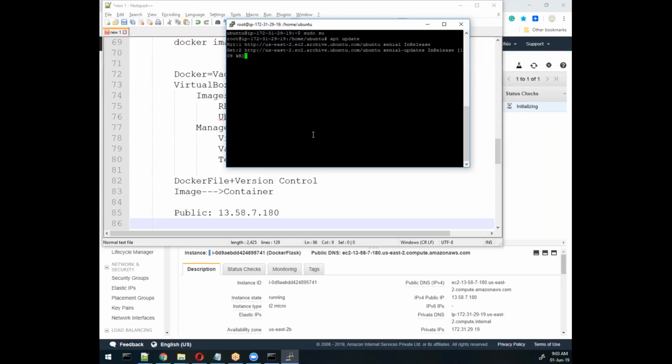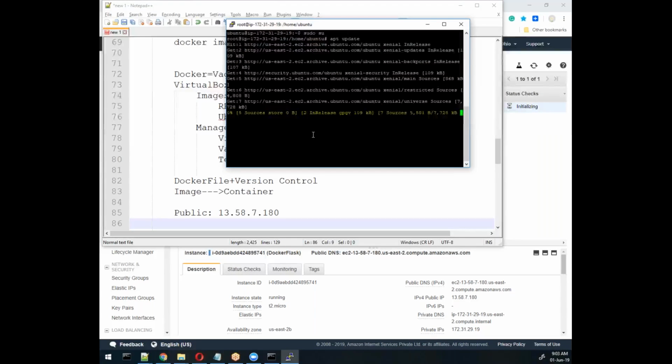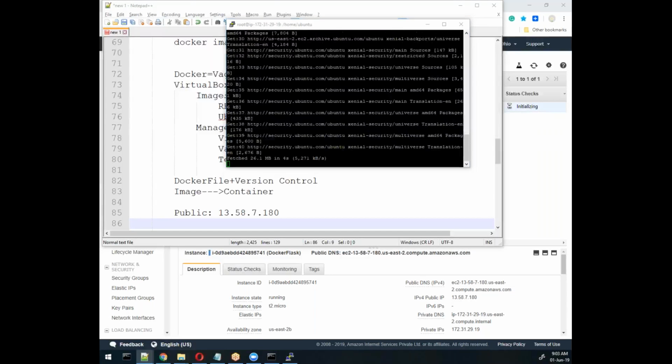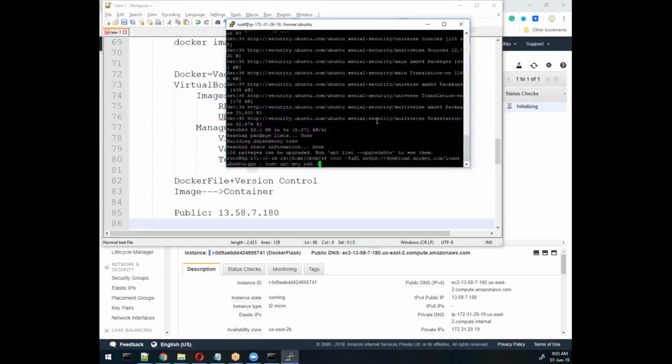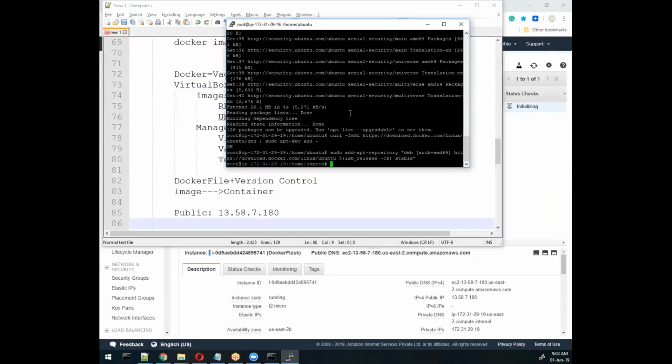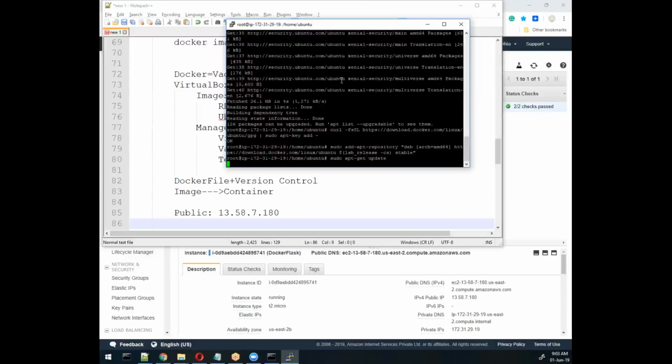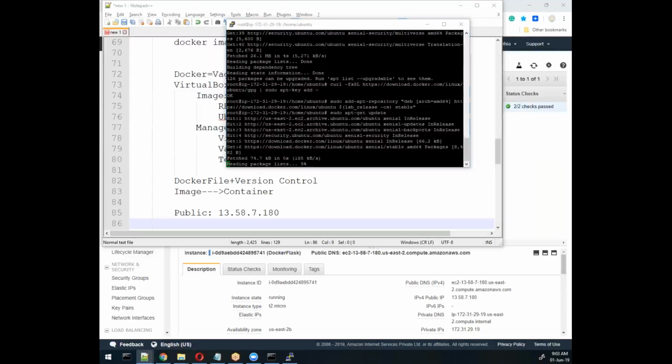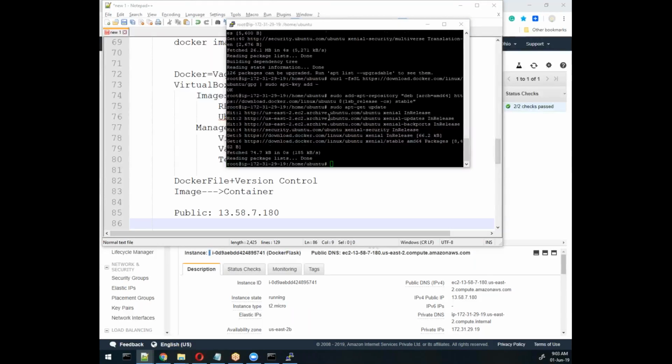After that, I will add the certificate key, and I'll share all these commands with you, don't worry. Then I'll use another command to add the keys in the repository so I can easily download. Here I'll update again, and then I will add the cache policy.